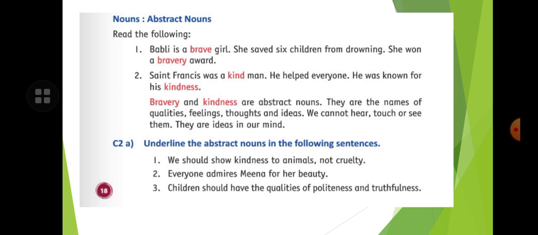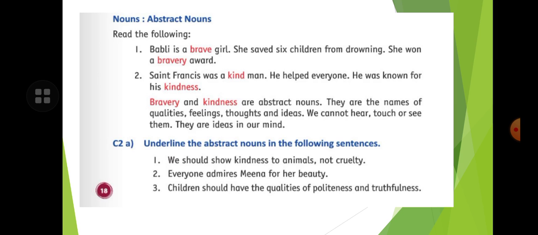So children, you will see here bravery and kindness are abstract nouns. Why? Because they are the names of qualities. Bravery is a quality, boldness, bahaduri. Kindness is also a quality. They are the names of qualities, being thoughts and ideas. We cannot hear, touch or see them.